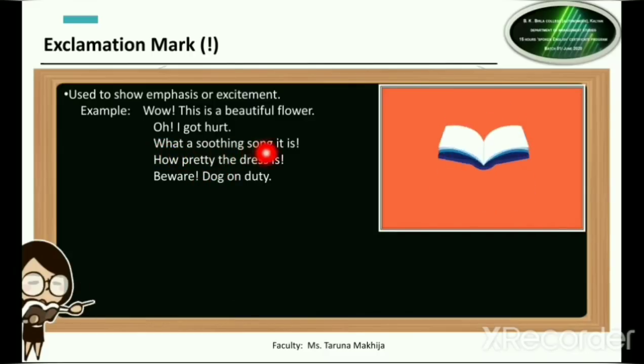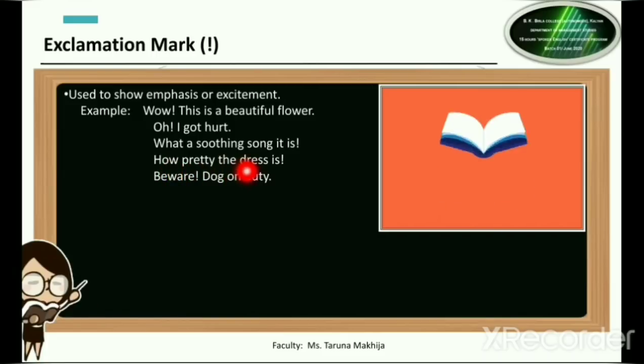So, what a soothing song it is. So after every exclamatory sentence you have the exclamation mark. How pretty the dress is. So this is also an exclamatory sentence. So at the end of this you will have the exclamation mark.